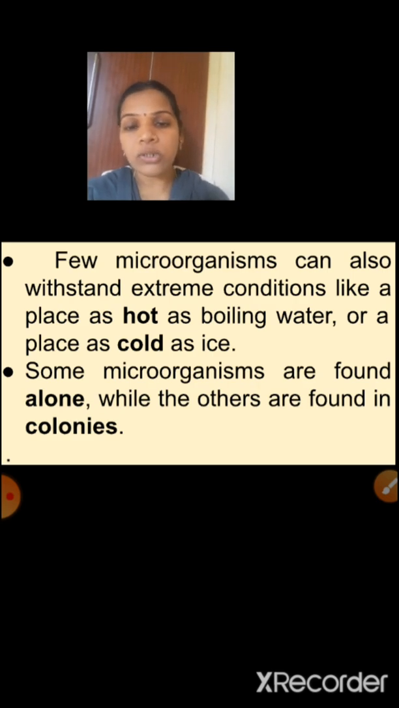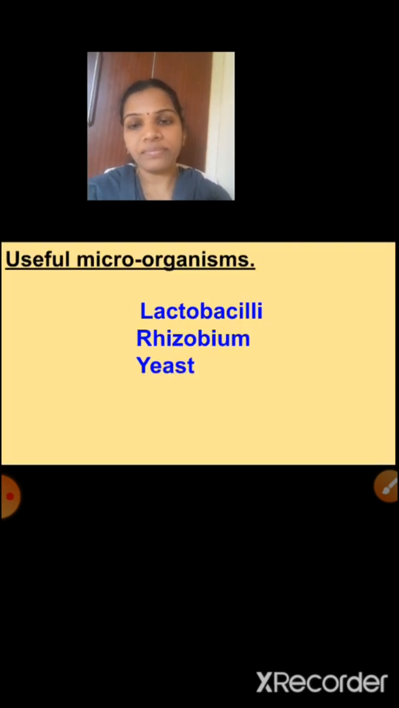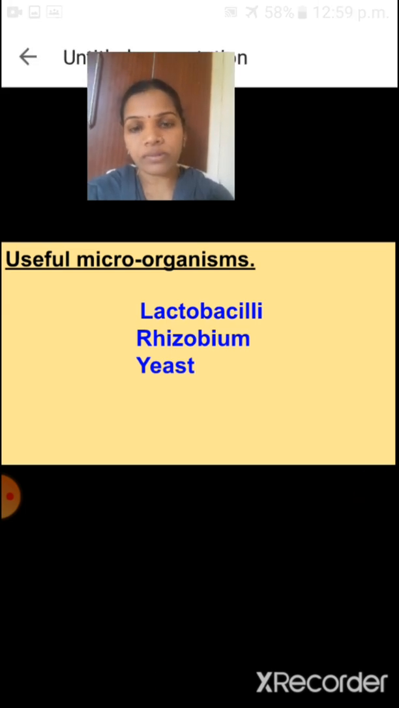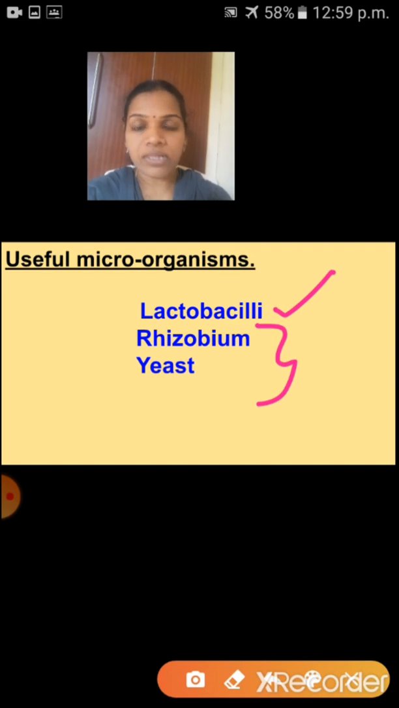Okay, understood now? So let us have an overview of useful and harmful microorganisms. Today I will teach you useful microorganisms. In your book 3 microorganisms are given: lactobacilli, rhizobium and yeast. So children, see here, first one, today I will teach you about lactobacilli. Next session I will teach rhizobium and yeast. Can you say the names of these microorganisms? Lactobacilli, rhizobium and yeast. So today what are we going to study? Yes, very good, lactobacilli. Shall I start?